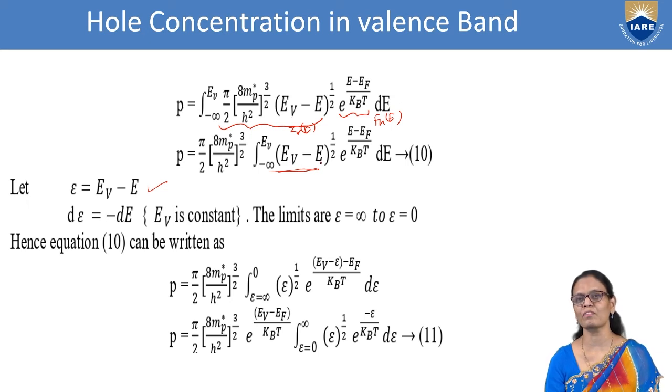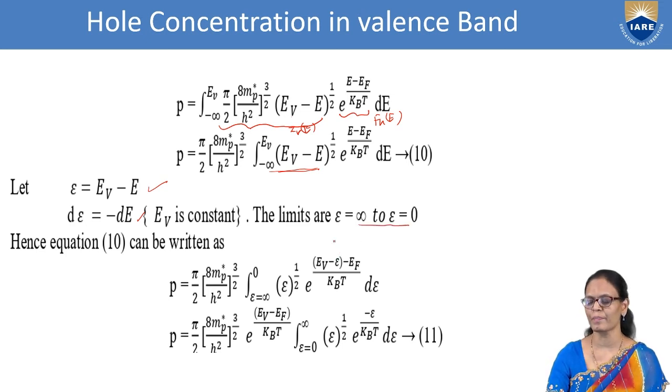So simply for EV minus E, we will put epsilon. So what will be d epsilon? EV is a constant, so this is 0 minus dE. So d epsilon is equal to minus dE. Now what will be the limits? The limits are minus infinity to 0. How do we get this?